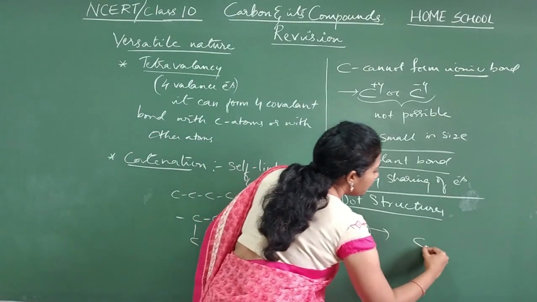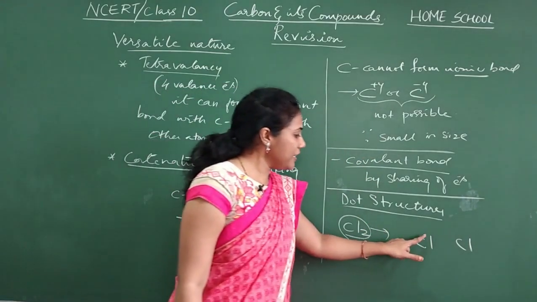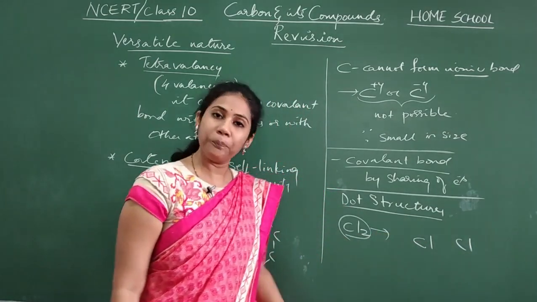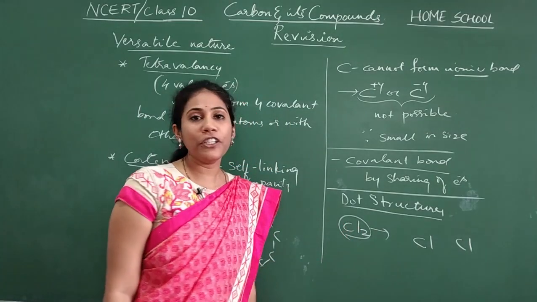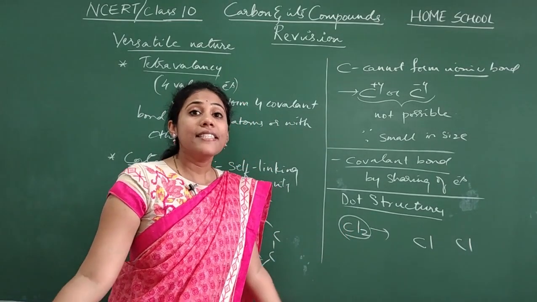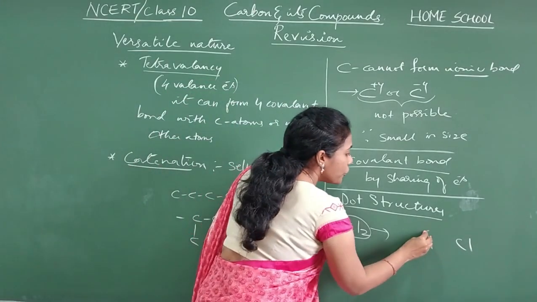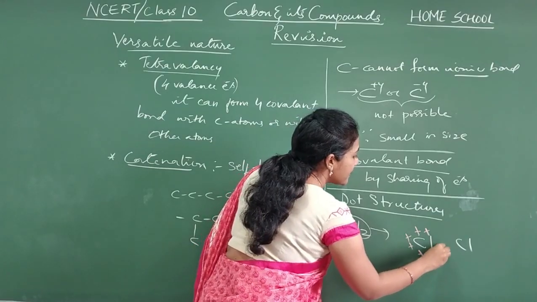You just have to put 2 Cl atoms side by side and mention the valence electrons of Cl around both the atoms. So how many valence electrons are there in chlorine? There are 7 valence electrons present in chlorine. Yes or no? So 1, 2, 3, 4, 5, 6, 7.